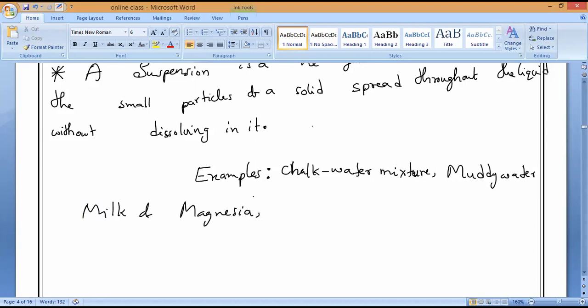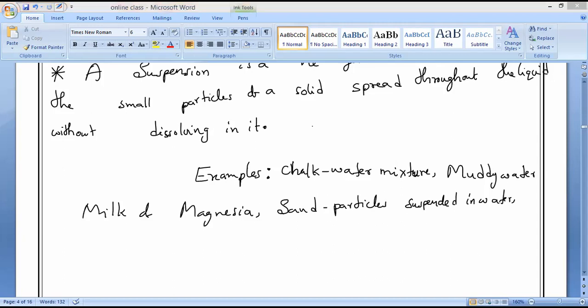Milk of magnesia. Understand? That is why when we are taking this one, we have to shake it well before use. They used to mention "shake before use". That is milk of magnesia. Next, sand particles suspended in water.